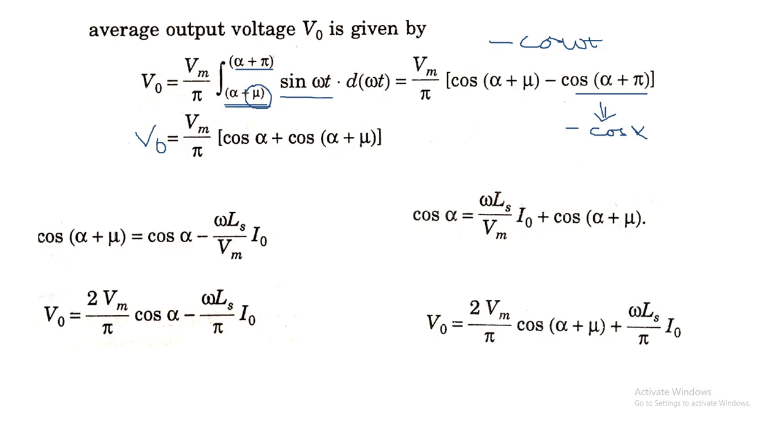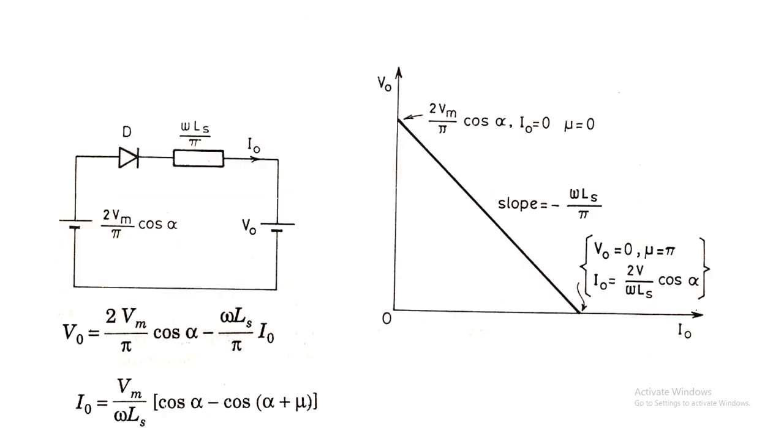On substituting this cos(alpha plus mu) in the V naught expression, we will get V naught as 2Vm by pi cos alpha minus omega ls by pi into I naught. Similarly, from the I naught expression, we can derive the cos alpha, and on substituting it, we will get V naught equal to 2Vm by pi cos(alpha plus mu) plus omega ls by pi into I naught.